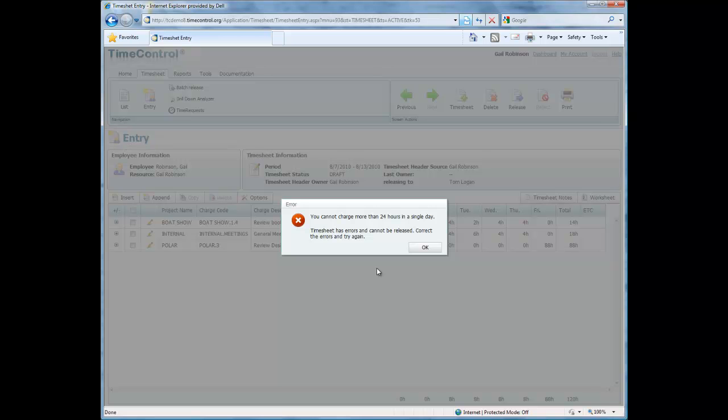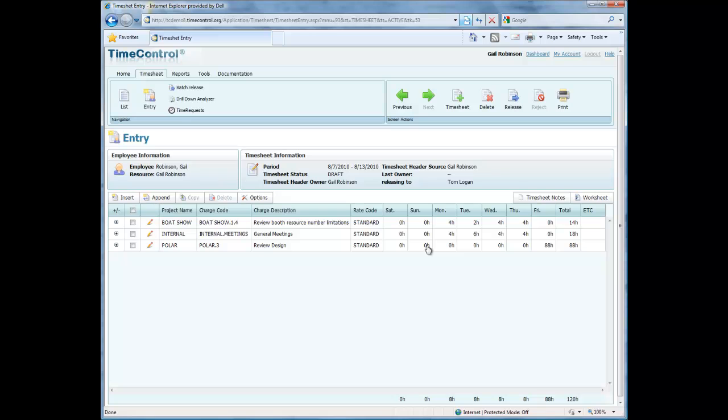That error comes from the TimeControl validation rules in the administration area. A system can have an unlimited number of validation rules. These are business rules that can be defined for everyone or only for certain types of people, to make rules that are appropriate for their use. In this case, this is a pretty general rule that would apply to everyone, no more than 24 hours in a day. But you might have other rules which say no sick leave on weekends if you're a salaried person, or no overtime unless you're someone who's allowed to charge overtime.